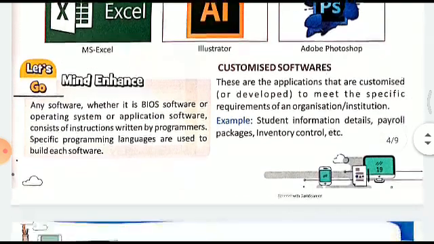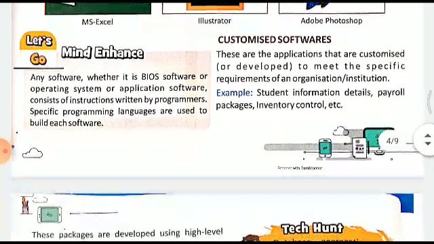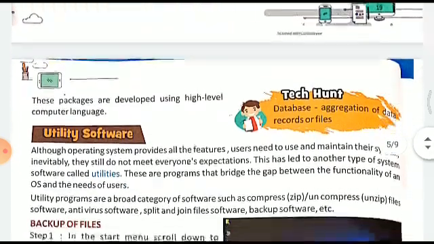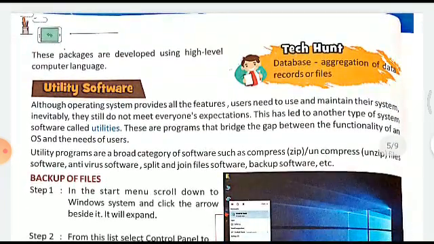Now we come to customized software. These are the applications that are customized or developed to meet the specific requirements of an organization or institution. Till now, what you saw were the software meant to fulfill the needs of the individual user. Here it is for an organization. Any software, whether it is BIOS software, operating system or application software, consists of instructions written by programmers. Specific programming languages are used to build each software. These packages are developed using high-level computer languages, right?